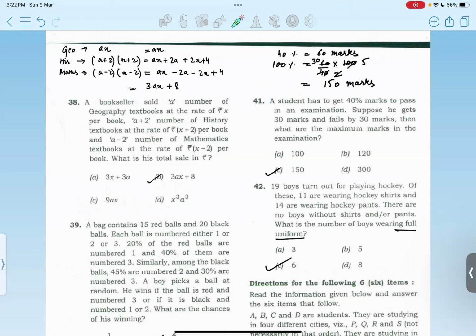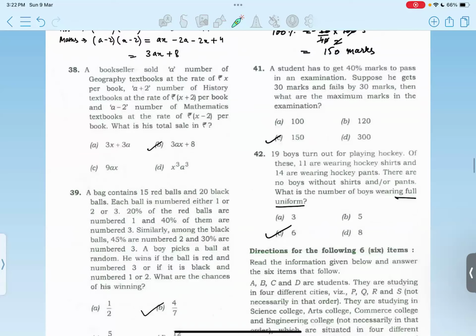A student needs 40% marks to pass in an examination, but he gets 30 marks and fails by 30 marks. So we can say that 60 marks would equal 40% of the total. We have to calculate the maximum marks. If 40% is 60 marks, 100% would be 150. So option C.